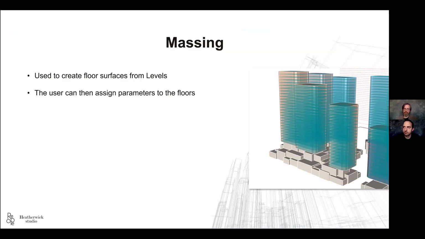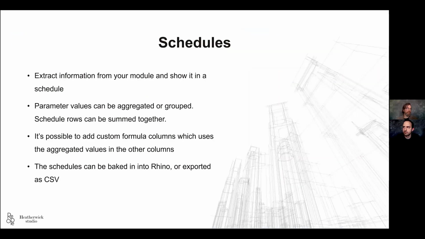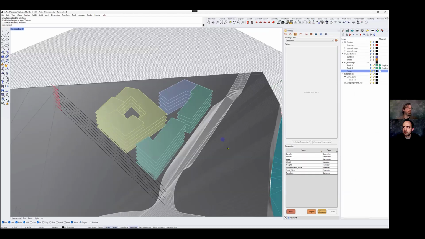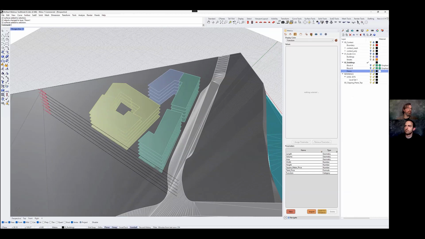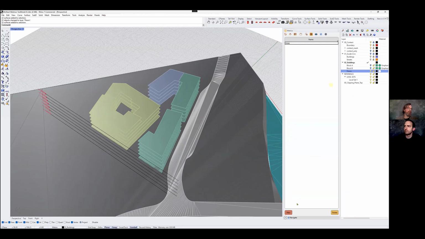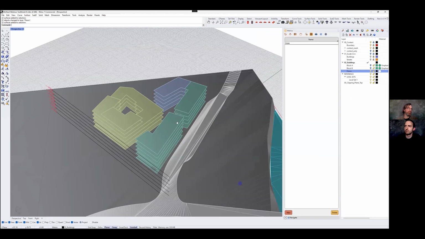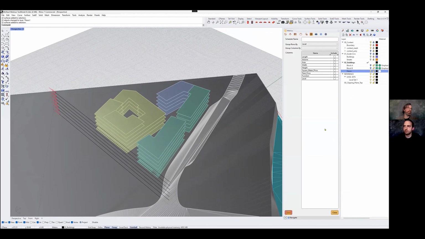Okay. Next step would be to show a simple example of how we can use the schedules, which is here. I'm gonna just make the schedule, and while we have the schedule open, we can start editing a bit. So this would be area per function, and I can talk a bit about what the schedules can do.